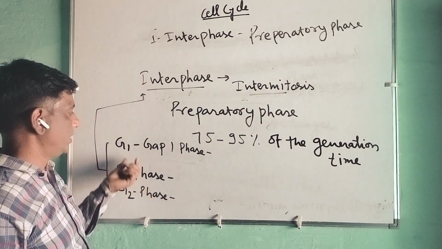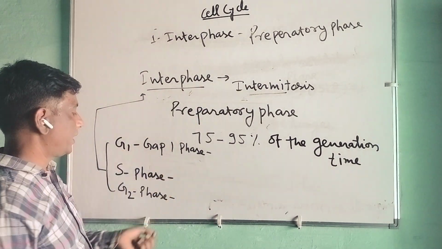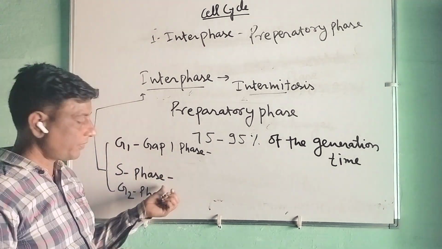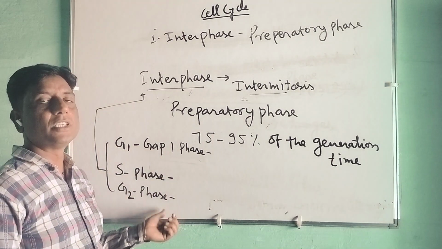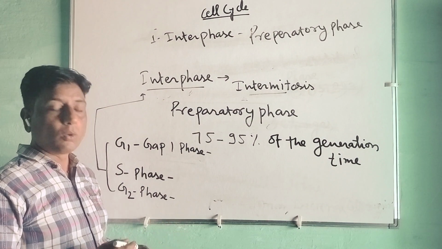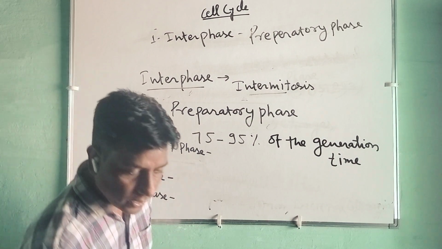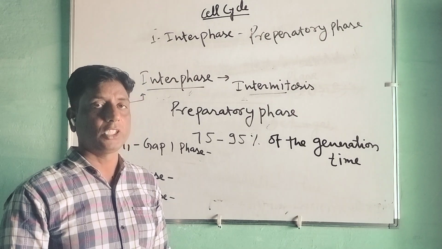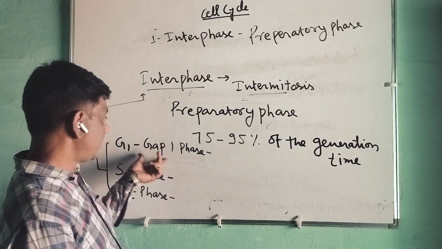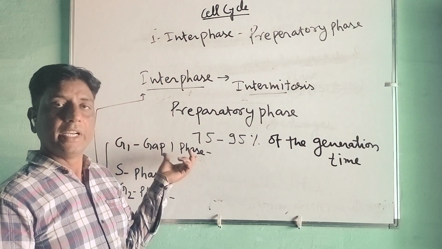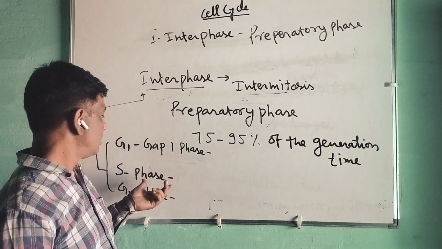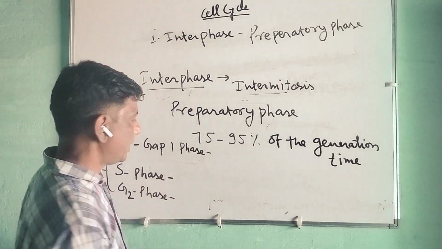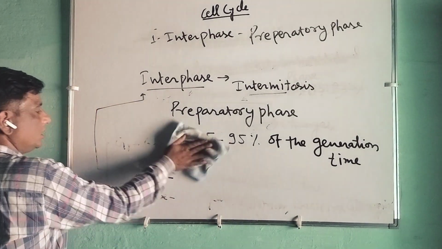G1 phase, meaning gap 1 phase, S phase, the synthetic phase, and G2 phase, meaning gap 2 phase. So what series of changes take place genetically in gap 1, the synthetic phase, and gap 2 phase? Let us discuss these.